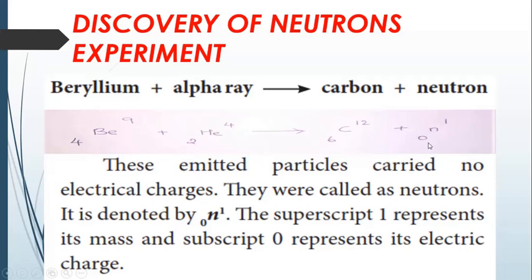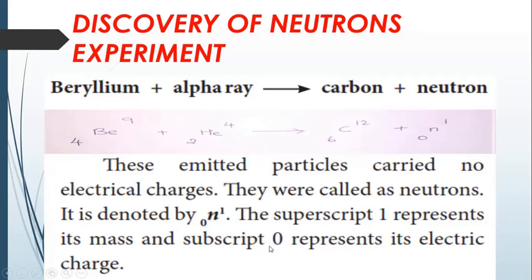What is the formula for the neutron? The charge is 0, N is the symbol, and 1 is the mass. So this will be emitted. The beryllium is bombarded with the alpha rays, and it emits carbon and neutron. So with this experiment, he found the neutral particle called neutron. The emitted particle carried no charge, so he represented it as 0N1, and they called it neutron. The superscript 1 indicates mass, and the subscript 0 represents the electrical charge of this particle.